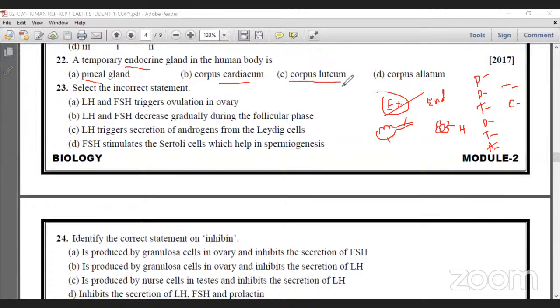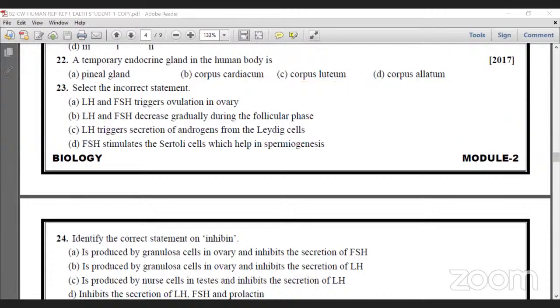Corpus luteum is a part of the ovary, not a regular endocrine gland. It is temporary because after ovulation, the ruptured part of the Graafian follicle converts into an endocrine structure. That is why the corpus luteum is the temporary endocrine gland. It secretes the hormones estrogen and progesterone. That's why C is the correct option. Okay, that's all.